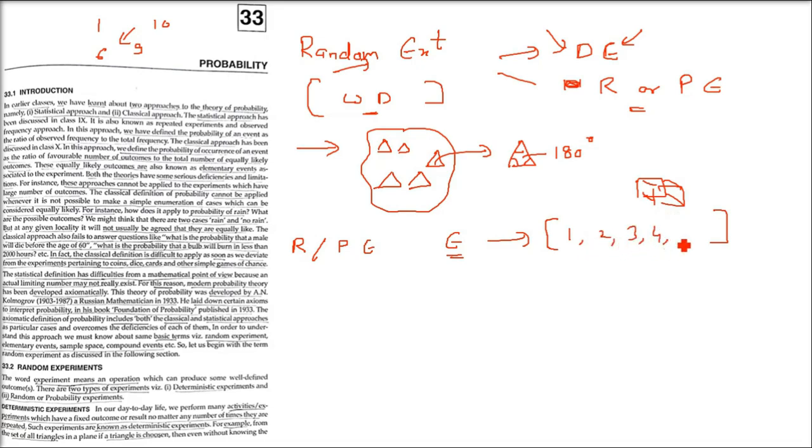For example, a die: 1, 2, 3, 4, 5, 6 will come. Below 1 cannot come, over 6 it cannot come. Only integral numbers can come. For example, tossing a coin, you are not sure if head or tail will come, but you are sure that either head or tail will come. So this is a random experiment. As I said, rolling an unbiased die or drawing a card from a well shuffled pack of playing cards are examples of random experiments. All these are random experiments.